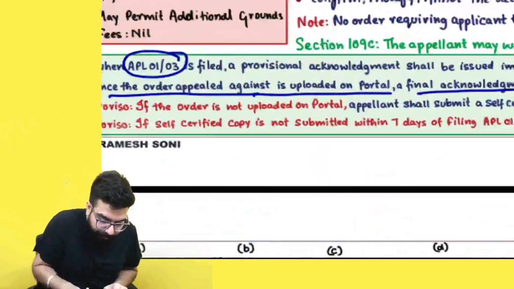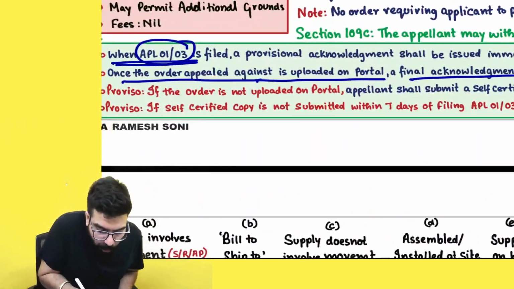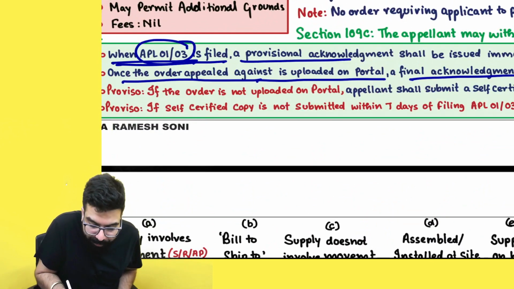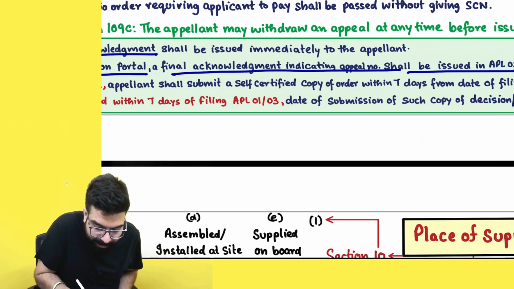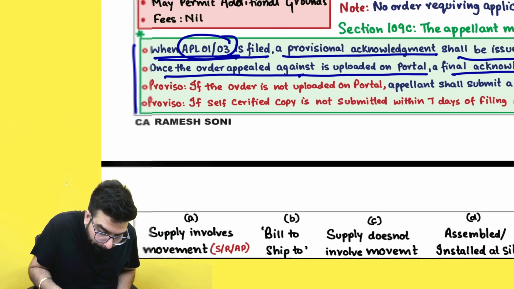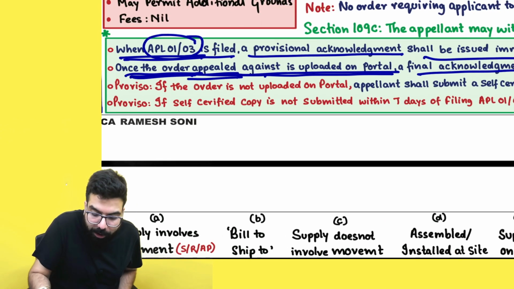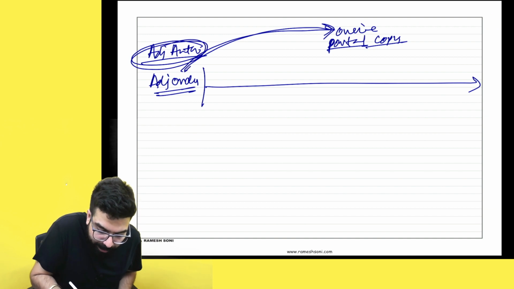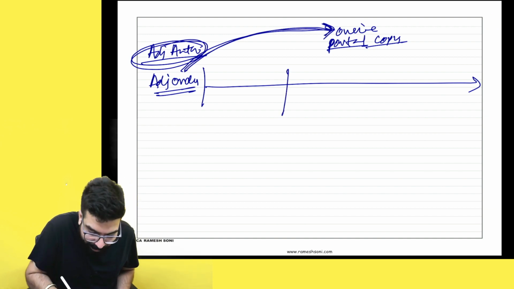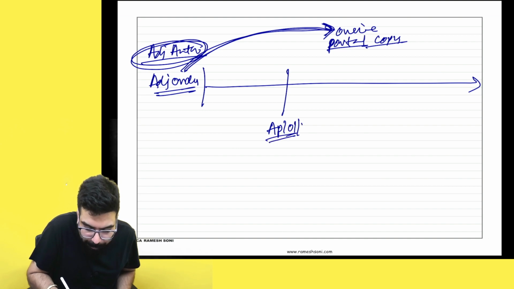They are telling, in that scenario, see over here, that is the amendment which is done now: when APL-01 and APL-03 are filed, a provisional acknowledgement shall be issued immediately to the appellant. Once the order copy appealed against is uploaded on the portal, meaning the adjudicating authority uploads the copy. I filed APL-01, or the department filed APL-03.